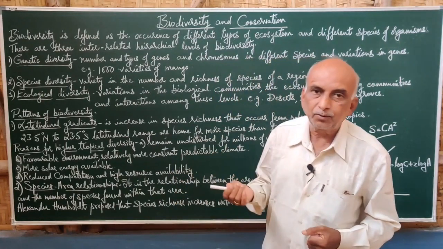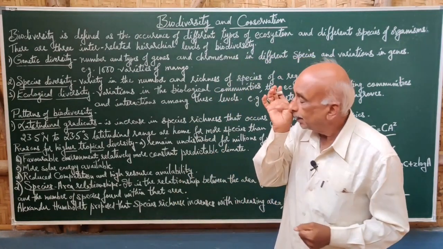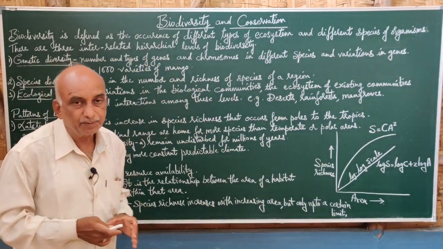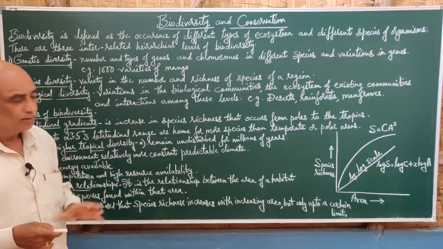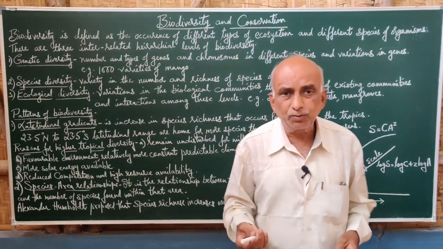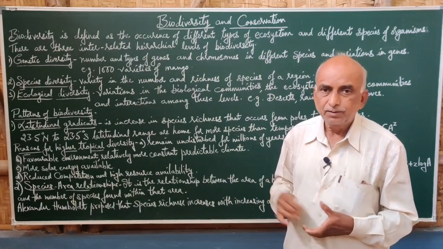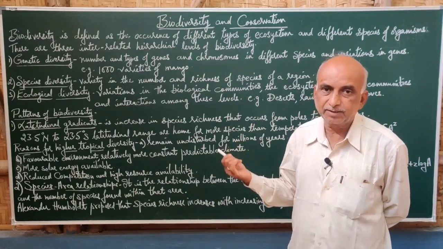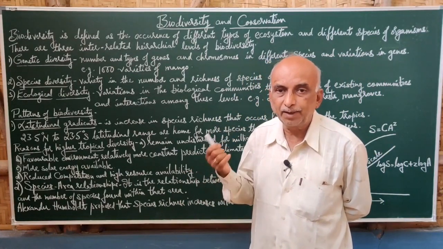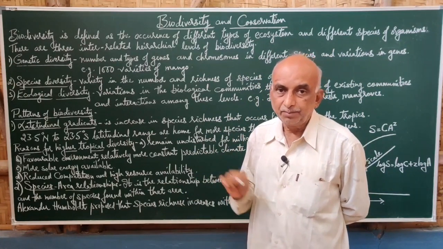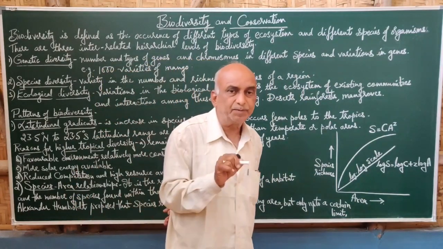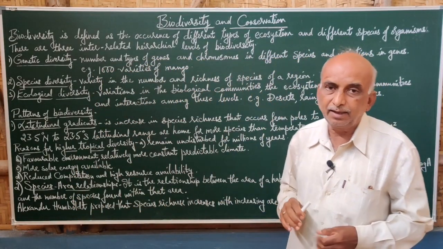When the number of chromosomes differ, or the number or type of genes differ within the species, it is called genetic diversity. The species may be the same, but the genes or chromosomes are different. For example, mango is a species, but there are nearly 1,000 varieties of mango. It is genetic diversity, because of the genes there are variations in that species.